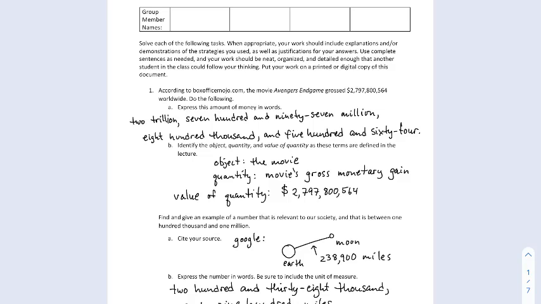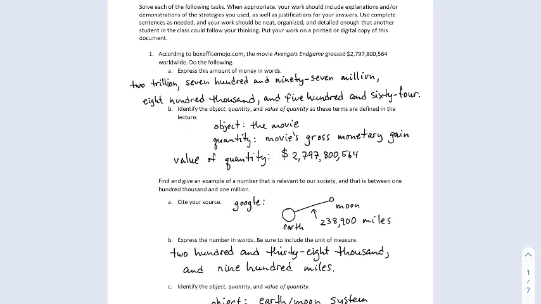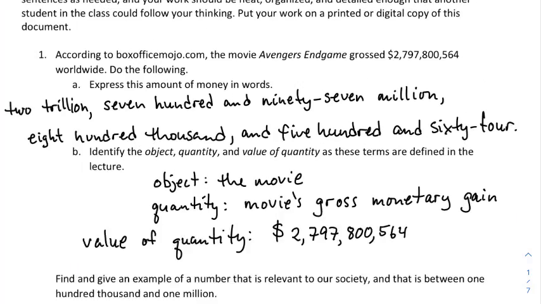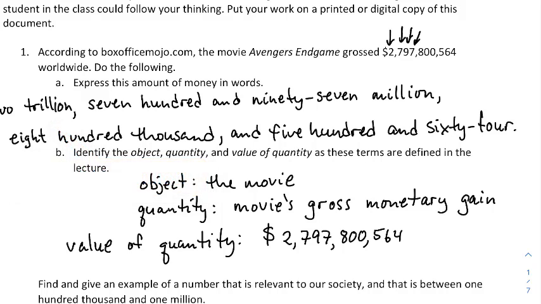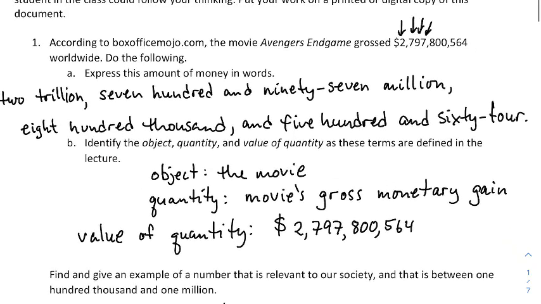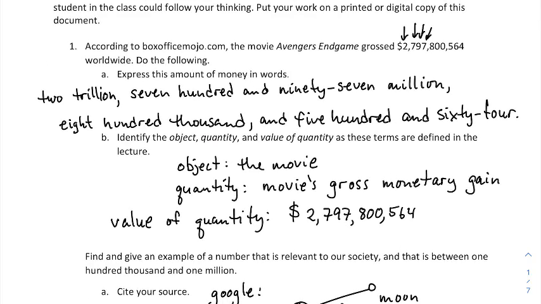Number 1, according to boxofficemojo.com, the movie Avengers Endgame grossed this amount with a dollar sign in front, worldwide. Do the following. Express this amount of money in words. So this is quite a large number, and the 2 is in the trillions position. The 7 is in the hundreds of millions, the tens of millions position, the millions position, etc. So in the end, using nothing but spelled out numerals, we have